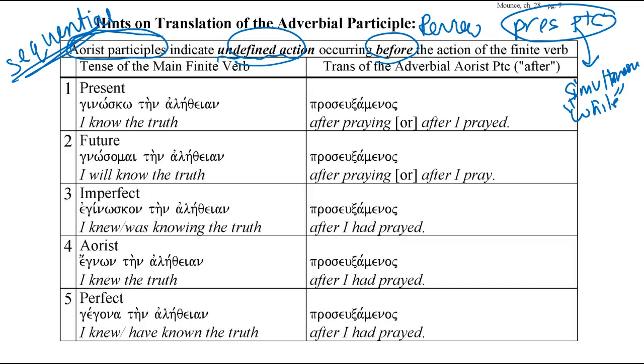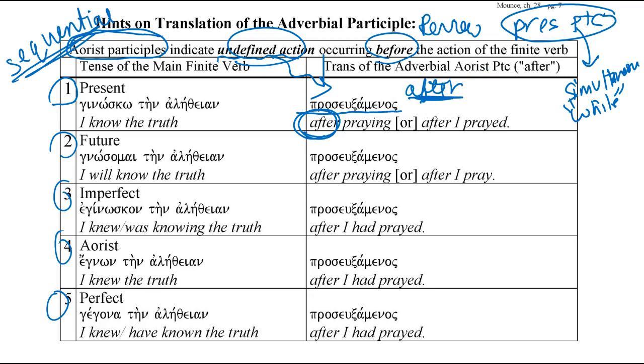So let me again give almost the exact same sentence for examples 1, 2, 3, 4, 5 with some changes. We'll use the aorist participle form prosuxamenos, which is the aorist participle for praying or prayed. We're going to translate this in an undefined way, and we're going to use the conjunction "after" to talk about sequential time.